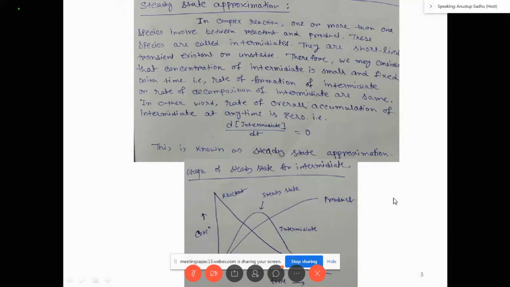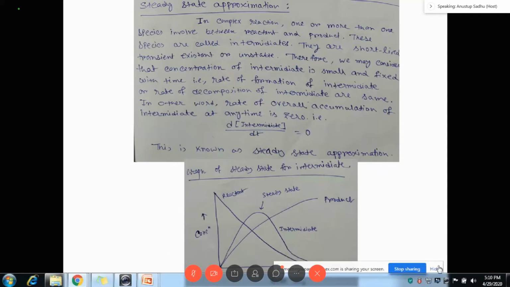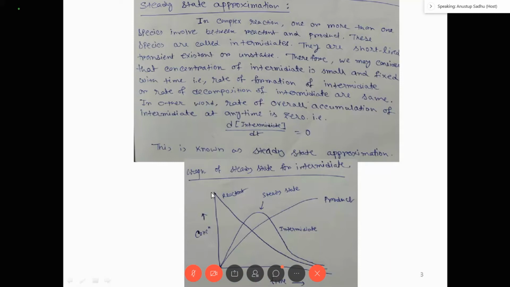Now I come into the details. Suppose this is the graph of a steady state intermediate, concentration versus time. With time, the concentration of the reactant will decrease, and with time the concentration of the product will always increase. This is fixed. Reactant will decrease, product will increase. But what is the scenario for the intermediate? The intermediate will increase fast, then decrease, so there is a maximum point.